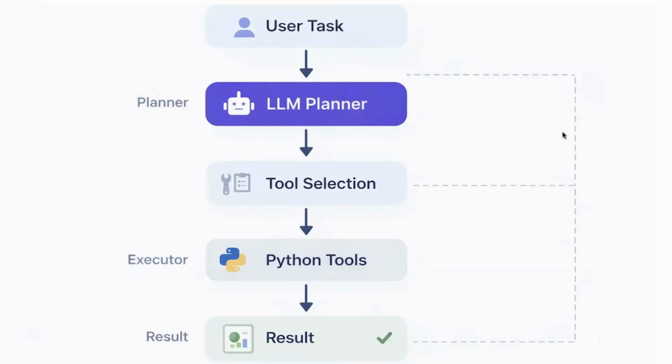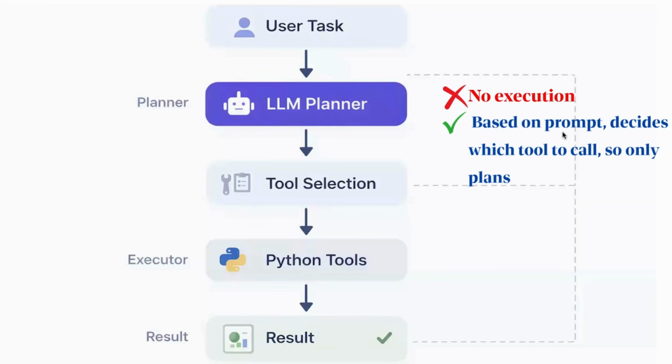This diagram captures the core philosophy behind the modern AI agents. So most people think that AI systems are just prompts sent to a language model, but real world systems are structured very differently. Everything begins with a user task, not a carefully engineered prompt, just an expression of intent. The system's job is to interpret what the user actually wants. Instead of immediately generating an answer, the request is passed to an LLM planner. Here, the model behaves like a decision engine. So, its role is not to solve the problem, but to decide how the problem should be solved.